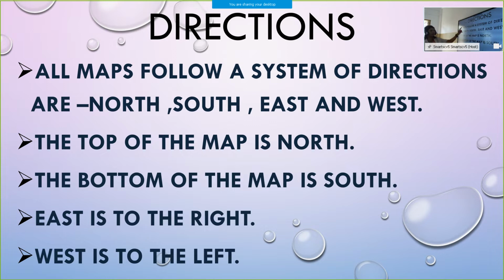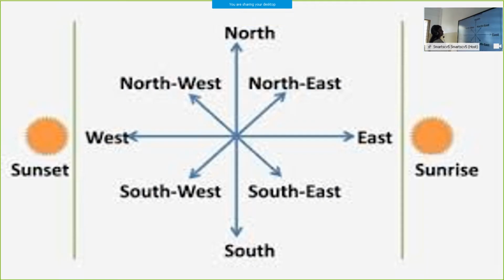Once more, all maps follow a system of directions that is north, south, east and west. The top of the map is north, the bottom of the map is south, and towards the east it is right and west to the left. Next one. I think you can see this image. North at the top, south at the bottom, west, then east.